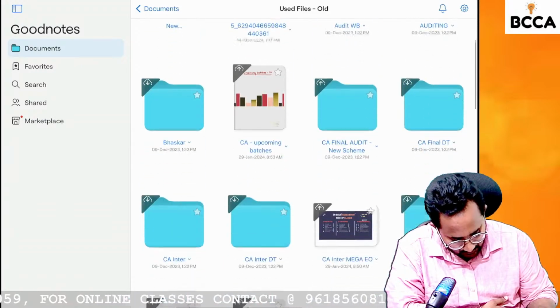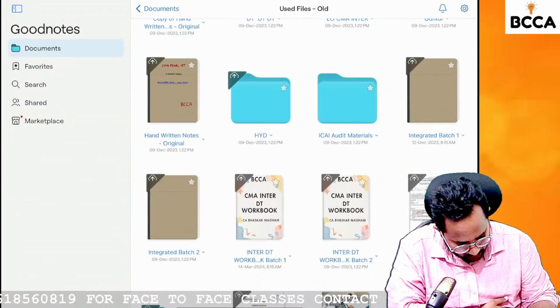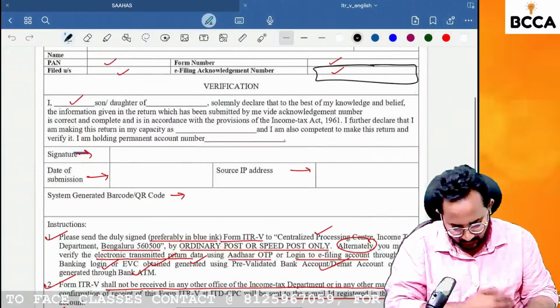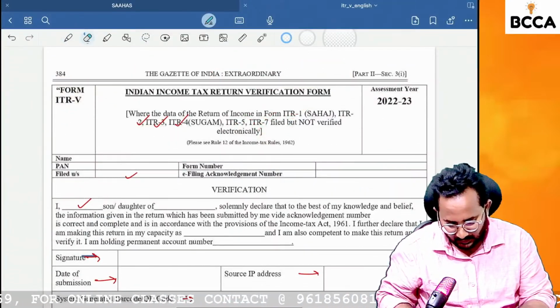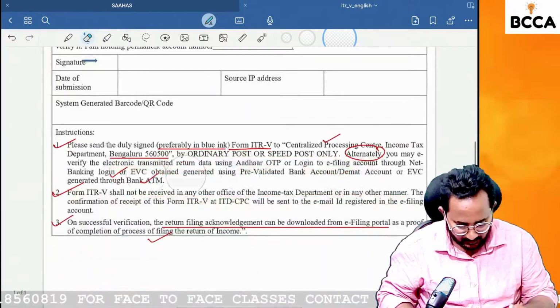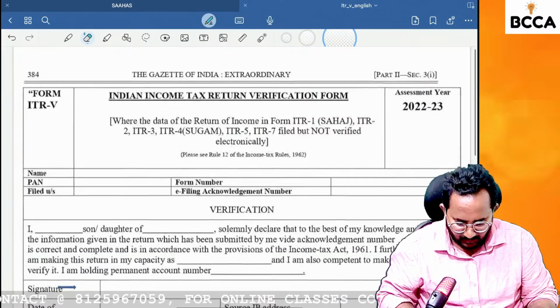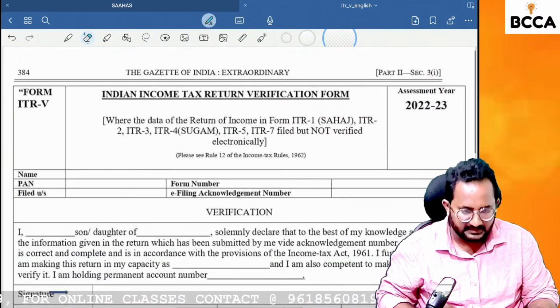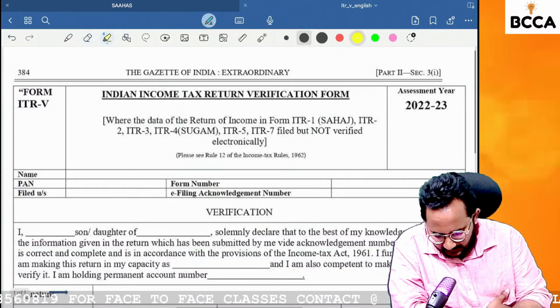Income tax return verification form. So this is an old form. Just listen carefully. We are taking the printout from the annexes provided by the department only. Just listen. What is that form number?